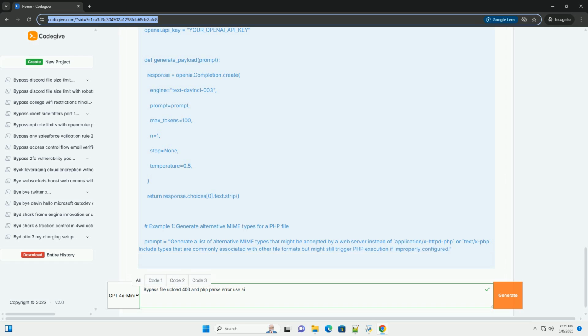4. Code example, illustrative, simplified for clarity. This example demonstrates a basic, and insecure, file upload script and how it can be exploited with a double extension payload. Exploitation: 1. Create a PHP file. Create a file named evil.php containing PHP code, for example phpinfo.